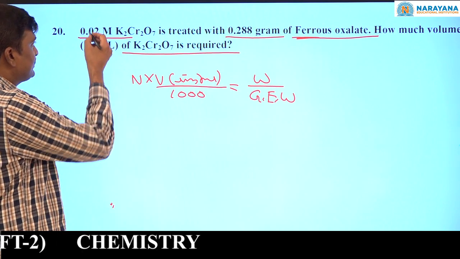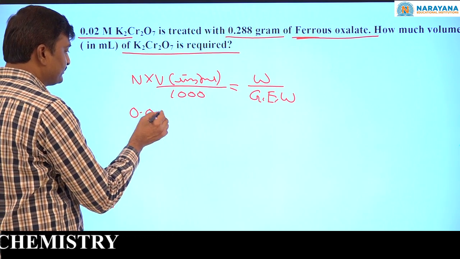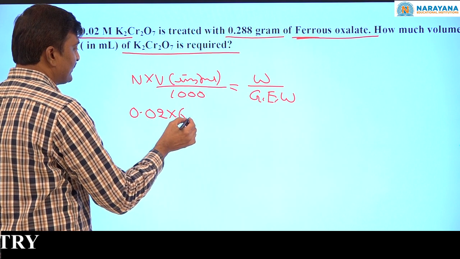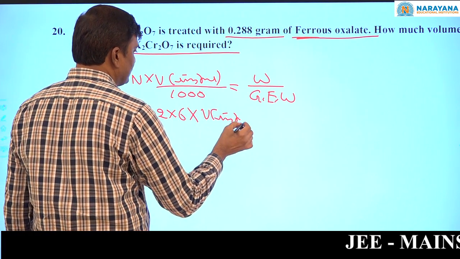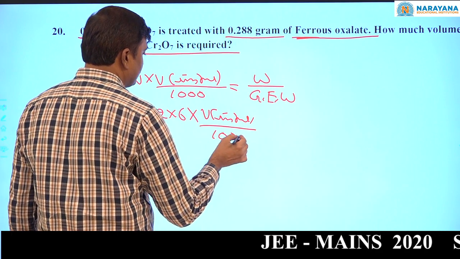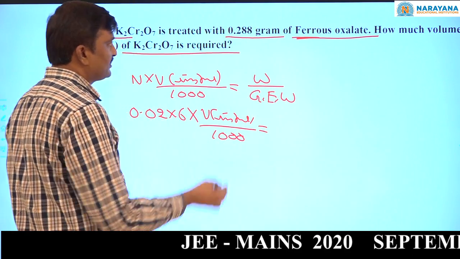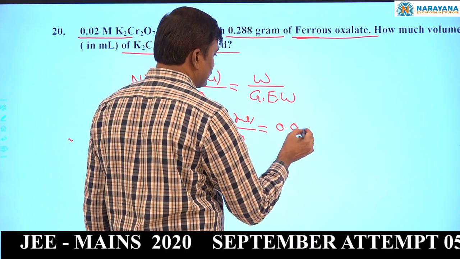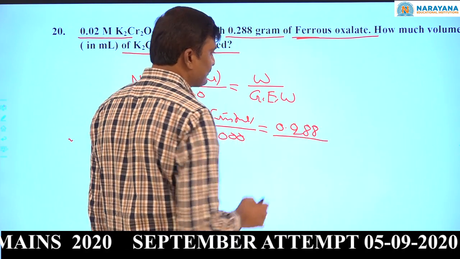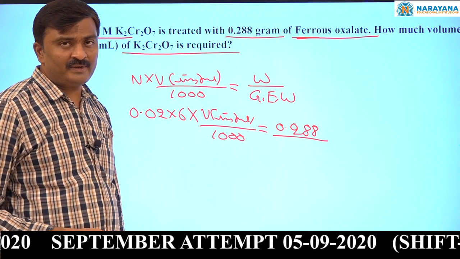Now normality equals molarity times valency factor 6, times volume in milliliters by 1000, and this equals the weight of the ferrous oxalate, 0.288, by equivalent weight, that is molecular weight by n factor.